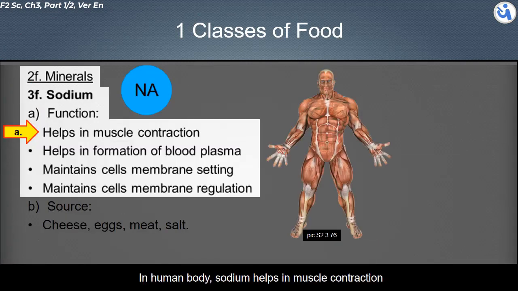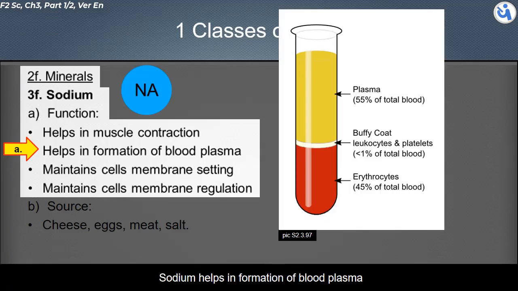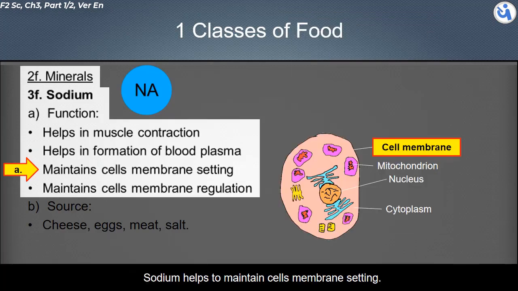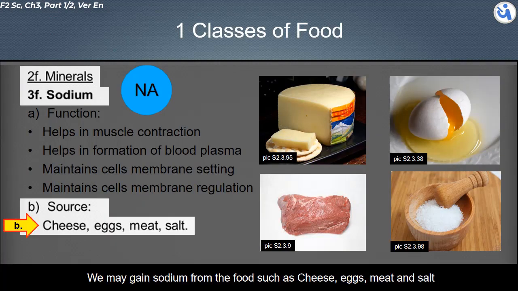About sodium. In the human body, sodium helps in contraction. Sodium helps in formation of blood plasma. Blood plasma is a yellowish-colored liquid component of blood that holds the blood cells in whole blood. It makes up about 55% of the body's total blood volume. Sodium helps to maintain cells' membrane setting and regulation. We may gain sodium from food, such as cheese, eggs, meat and salt.